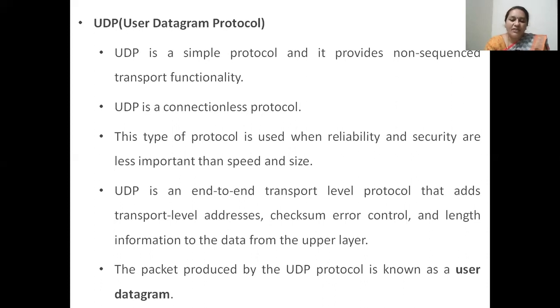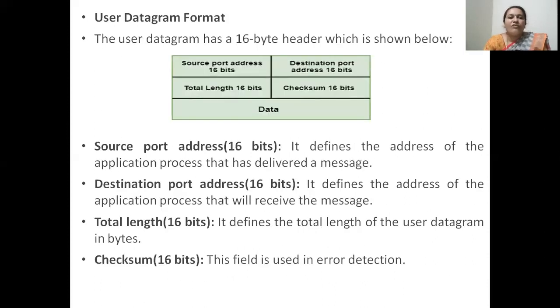Now coming to the format of user datagrams of the UDP protocol. The datagram of UDP contains an 8-byte header, in which a 16-bit source port address will be present. The source port address is the address of the process which has delivered a message, and there will be a 16-bit destination address as well.